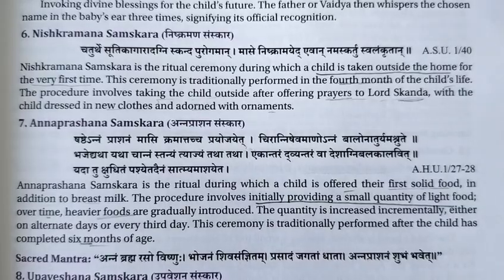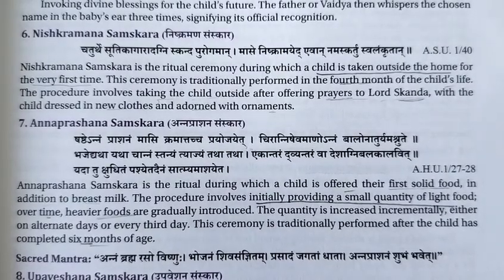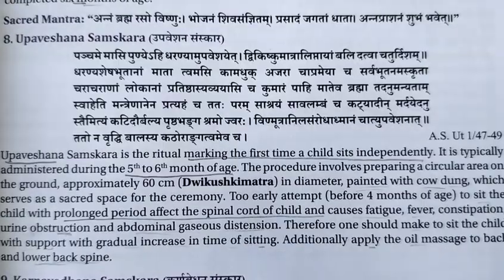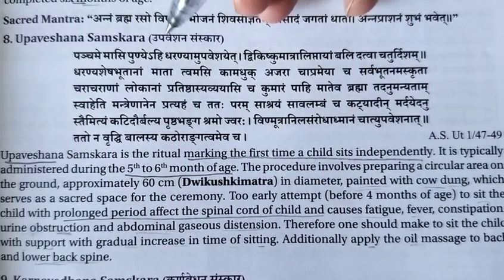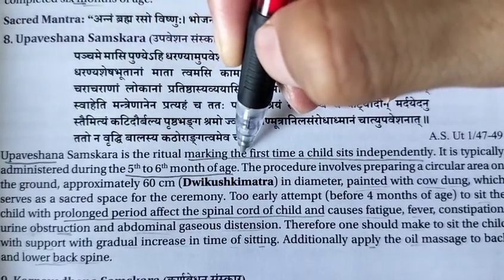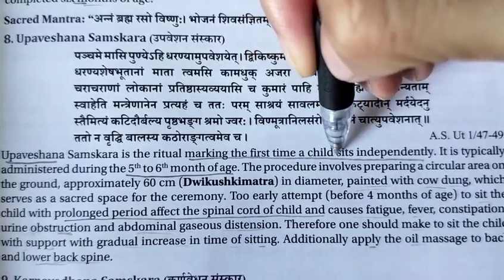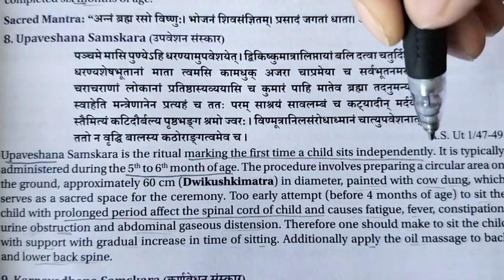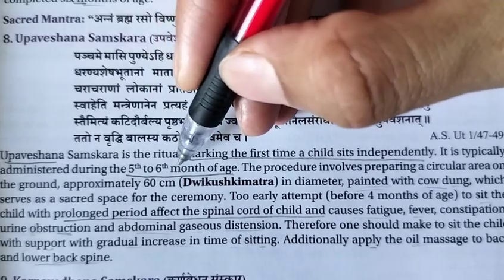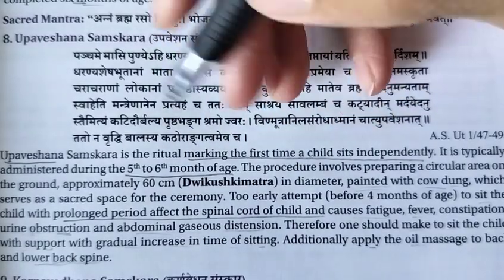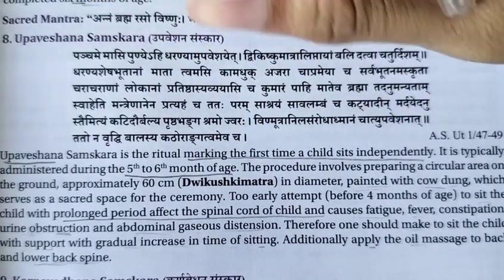Next we will see the Upaveshana Samskar. Upaveshana Samskar is the ritual marking the first time a child sits independently. In easy words, when the baby is 5 to 6 months of age, the baby is given the freedom to sit independently, right?